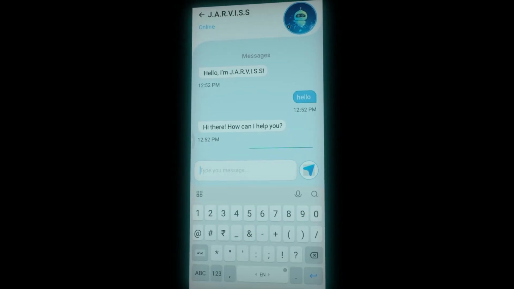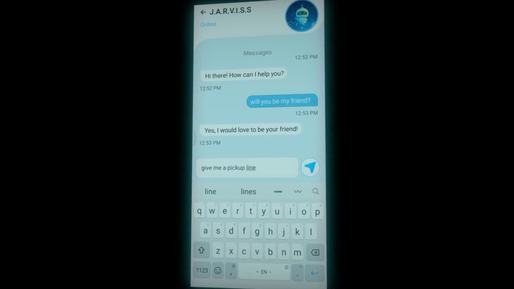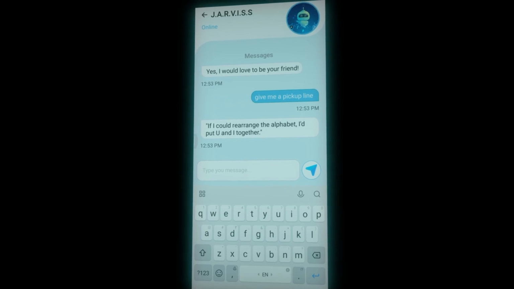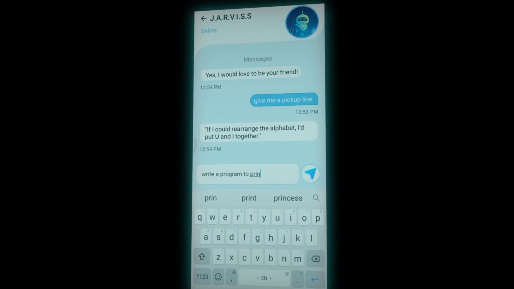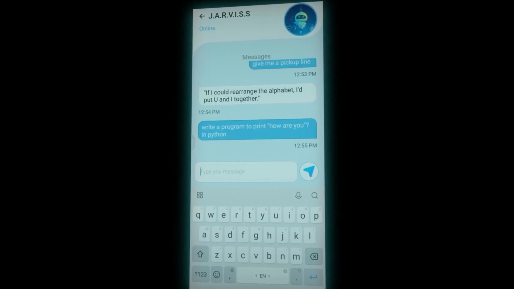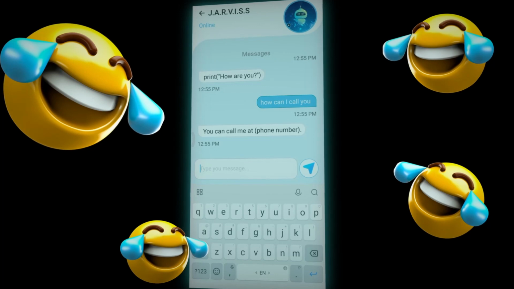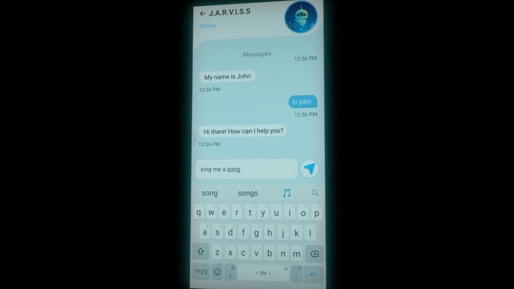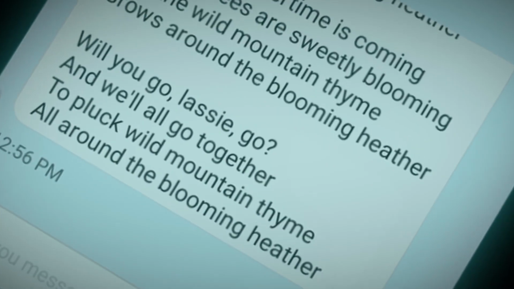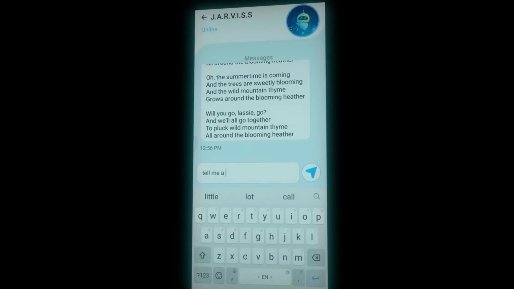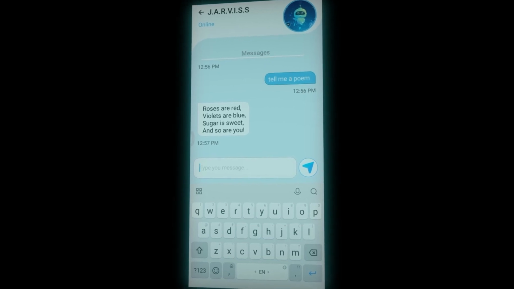Will you be my friend? Yes, I would love to be your friend. Give me a pickup line. If I could rearrange the alphabet, I'd put U and I together. Dude, that's a good one. Write a program to print how are you in Python. How can I call you? Ahaha, that's funny. Sing me a song. Oh, the summertime is coming, and the trees are sweetly blooming, and the wild mountain thyme grows around the blooming heather. Tell me a poem. Roses are red, violets are blue, honey is sweet, and so are you.